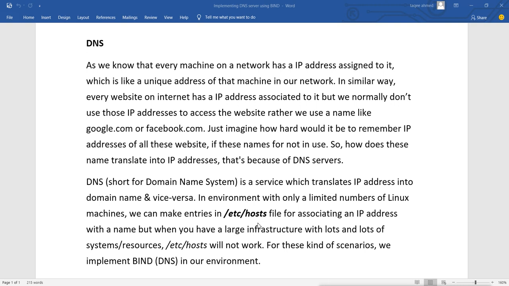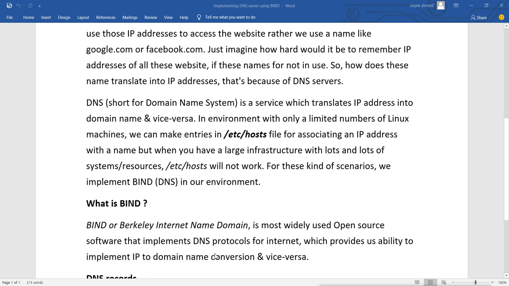But if the number of hosts increases, as happened in the old days when the internet spread very widely and the network became very big, it is very hard for a server to keep entries in the hosts file. So they came up with a new service, a new protocol, which is called DNS. Now we call it BIND DNS. Why do we call it BIND? BIND is actually short for Berkeley Internet Name Domain.